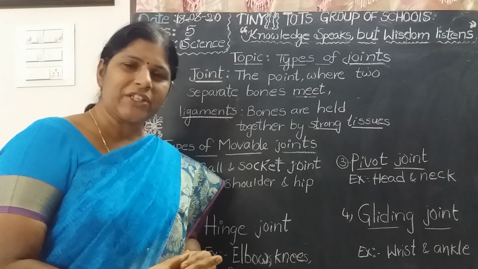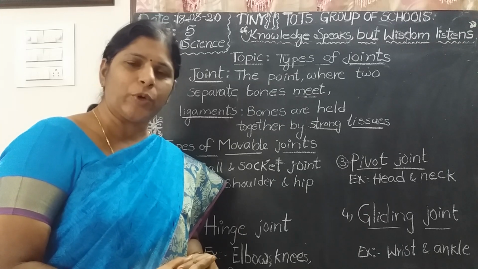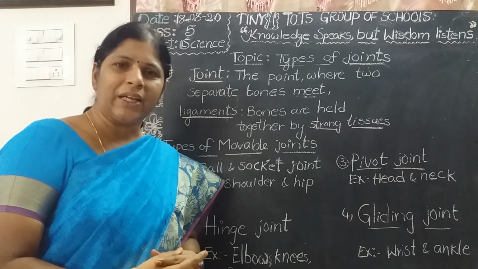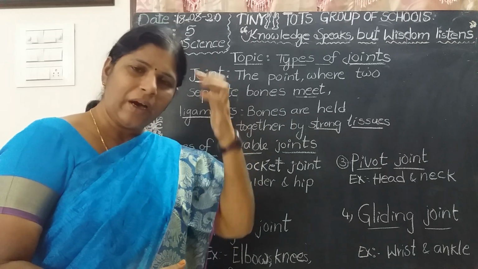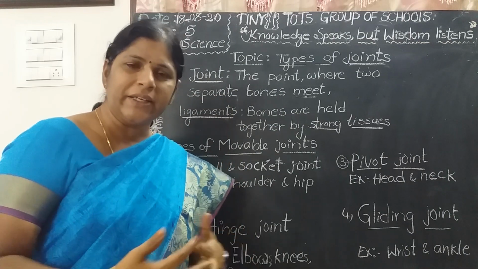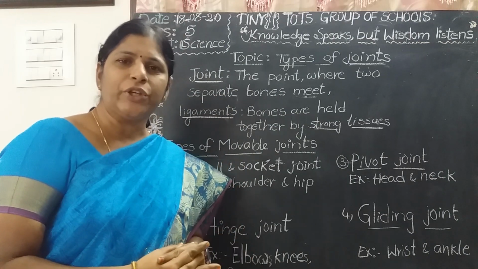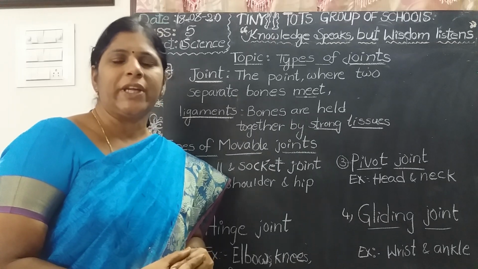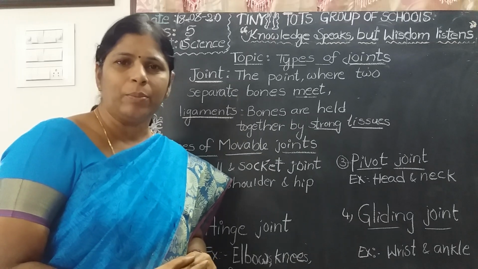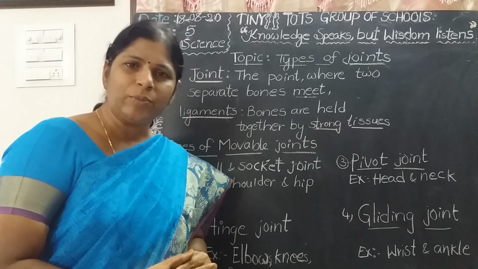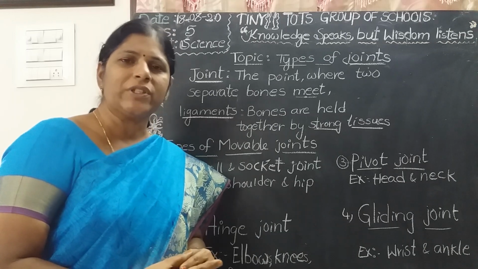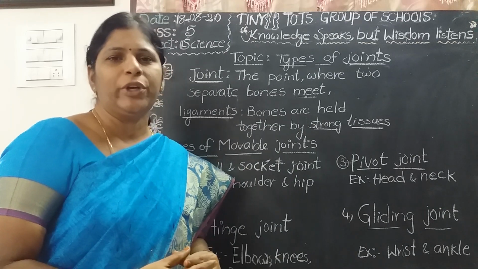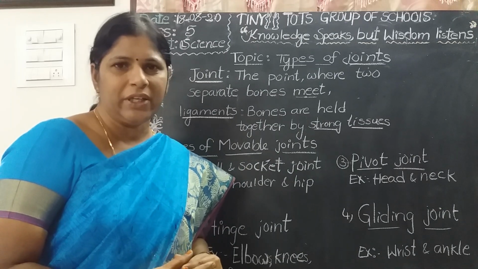What is the main function of the skeleton? Mainly it protects the internal organs of the body. What are the internal organs? Brain, heart, lungs and kidneys. Also it gives shape and support to our body, and it helps us to move our body parts. Bones cannot move on their own, but bones and muscles work together with coordination. Then only we can move our body parts very easily.